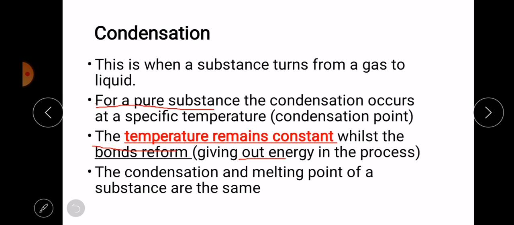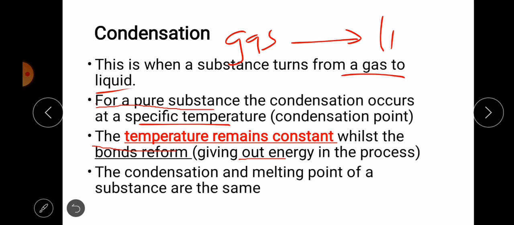Condensation. Condensation is when a substance turns from gas to a liquid. For a pure substance, the condensation occurs at a specific temperature. Now we have a gas, and then the gas converts to a liquid. We call this process condensation.